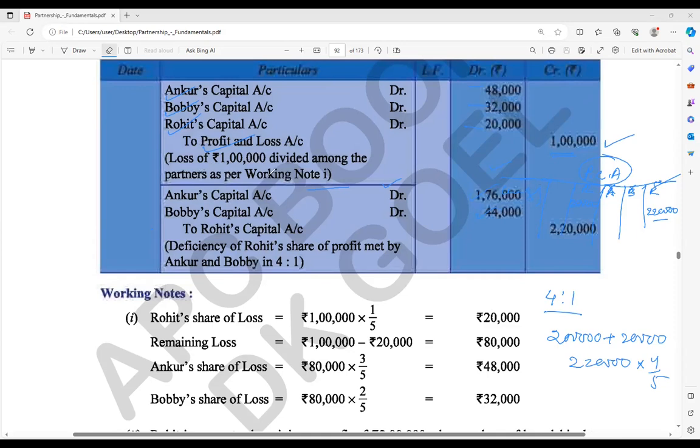That 1 lakh rupees divided among partners as per their ratio, 1 by 5th, and their ratio is what, actually? 3:2. Yes. So is that fine up to here? Yes, sir.